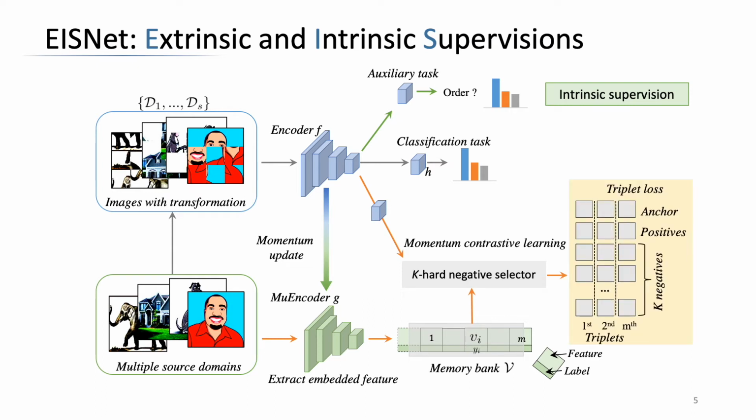We design a key-hard negative selector for triplet selection. Given an anchor sample, we choose a corresponding positive sample with the same class, and select k negative samples from the memory bank with different class. We then optimize the triplet loss for extrinsic supervision.